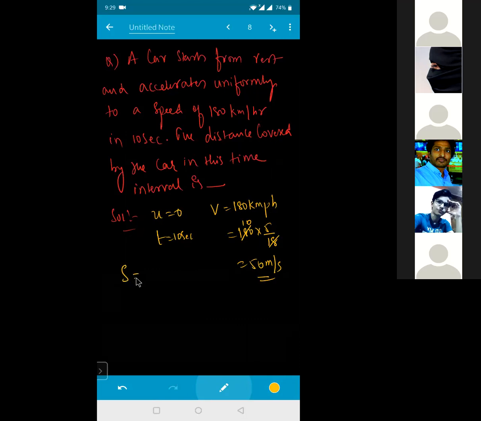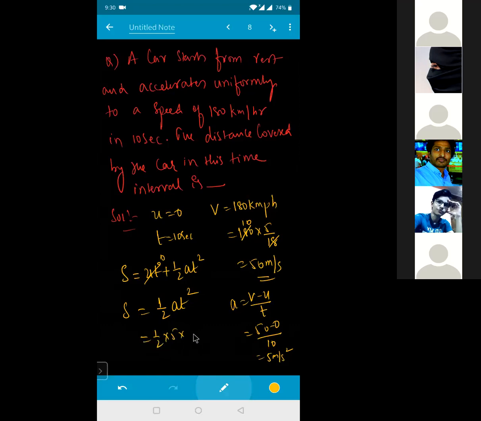So distance covered by the formula S is equal to ut plus half a t square. Initial velocity is 0, so the u value will become 0. So S is equal to half a t square. T is there, but I don't have an acceleration. How do you calculate an acceleration? A is equal to v minus u by t from the first kinematic equation. Final velocity is 50, minus 0, by time 10. So 5 meter per second square will be the acceleration. So S is equal to half into 5 into 10 into 10. See how much I'm getting right now here.